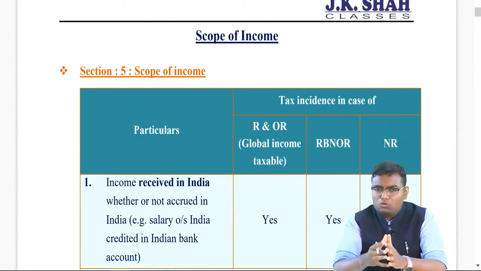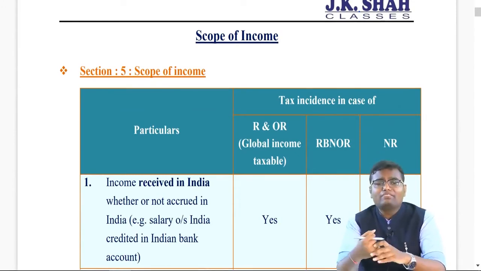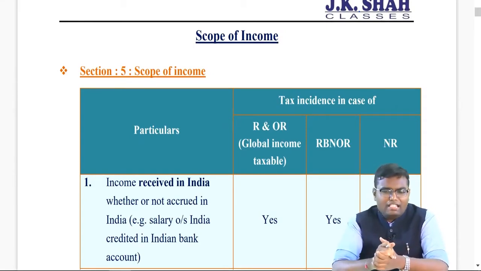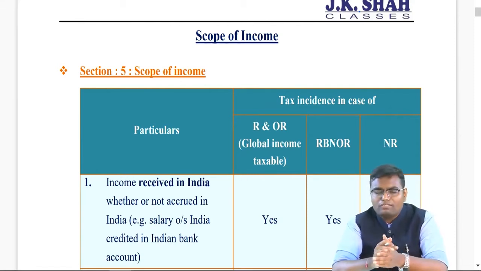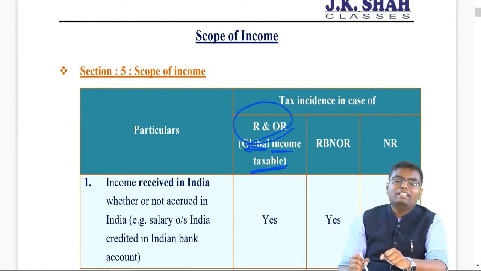See, first we saw how to decide these three categories. Now why did we decide that? To decide which kind of income is taxable to them. In a nutshell, R&OR means a person who lives in this previous year plus all the past years, majority of the time in India. So can I say he is using the services of India? And that's why each and every income of an R&OR, whether earned in India or outside India, is always taxable in India. So for R&OR, global income will be taxable in India.